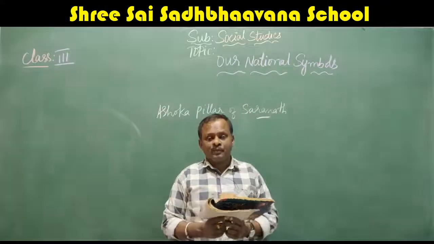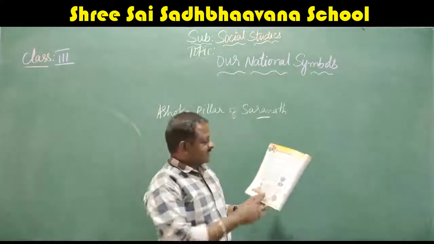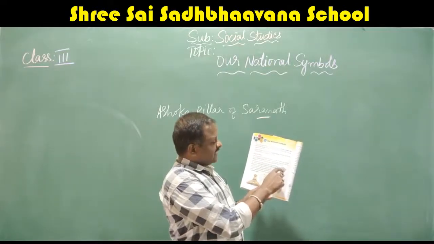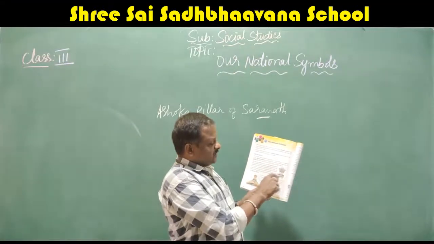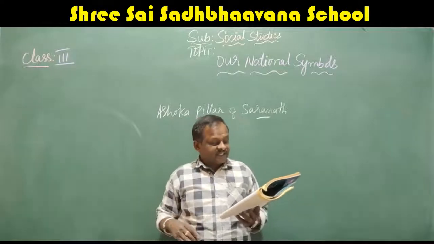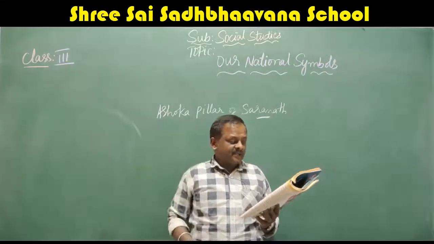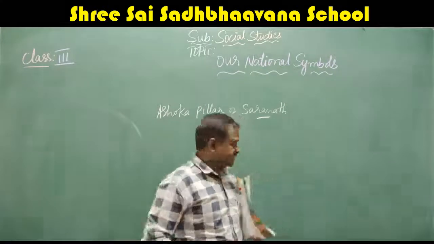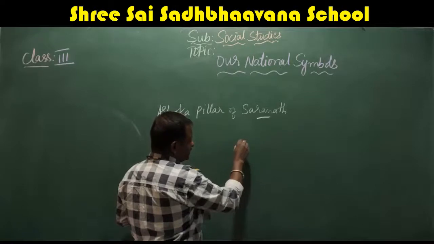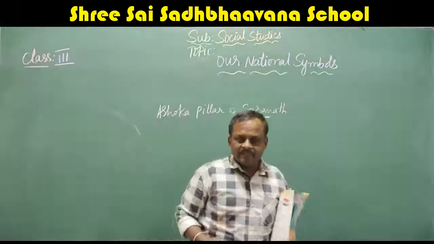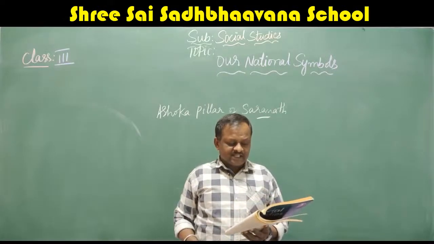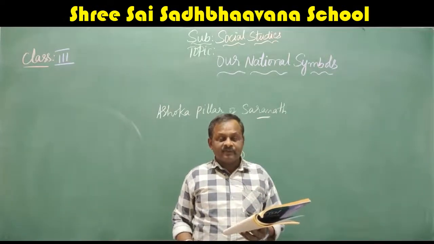The national emblem has two parts. Yes, it has two parts, the crest and the base. The lions are called the crest, and the part below is called the base. The crest shows 4 lions standing back to back, the 4th being hidden from view. Yes, you can see the 4 lion faces, 1, 2, 3, but the other one is at the back. We can't see it from the front.